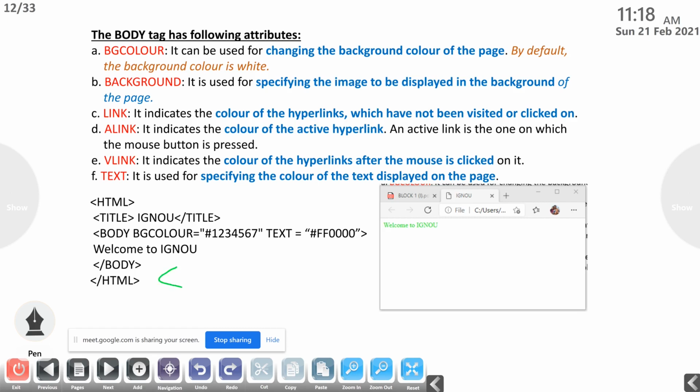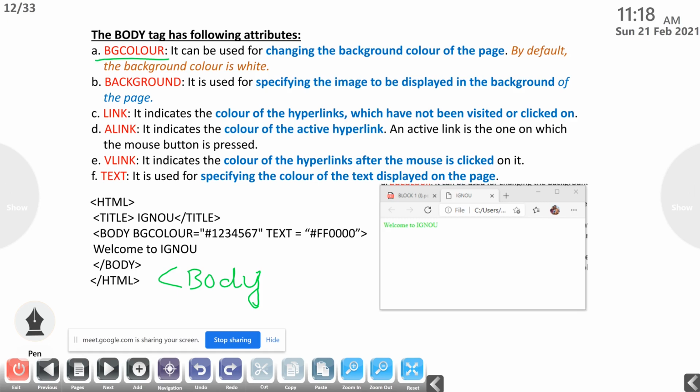For example, this is the body tag. If we want to give some more instruction in this body tag, that is, some attributes, then before the greater than symbol, we have to give the attributes over here. So body, then put a space. The first attribute that we are discussing here is BG color.